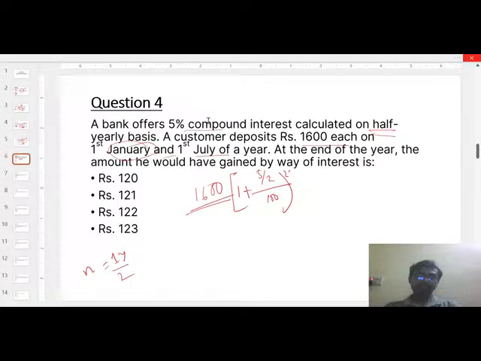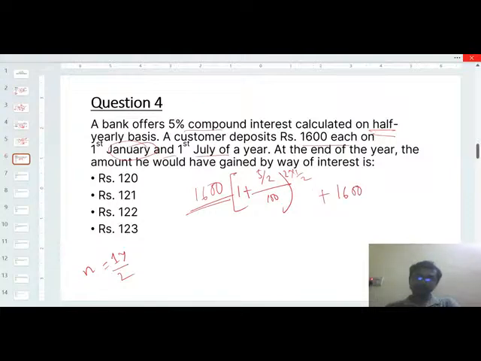And in the second case, you can see that it is written that 1600 is deposited on the 1st July. As I already told in the first case, it is 2 into 1 by 2.